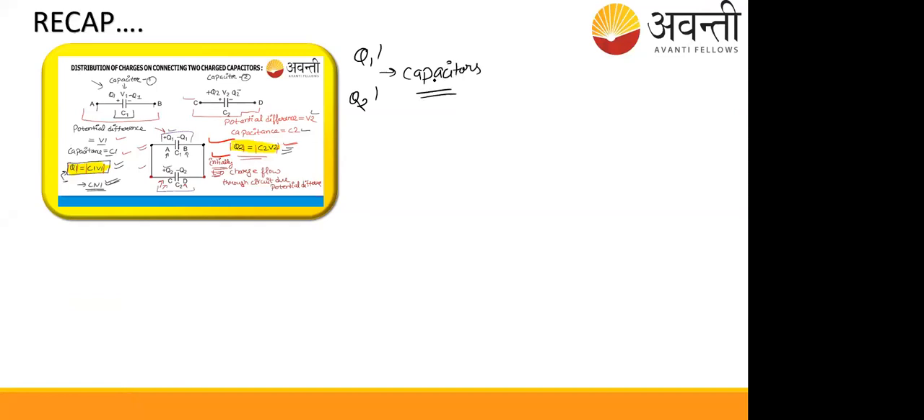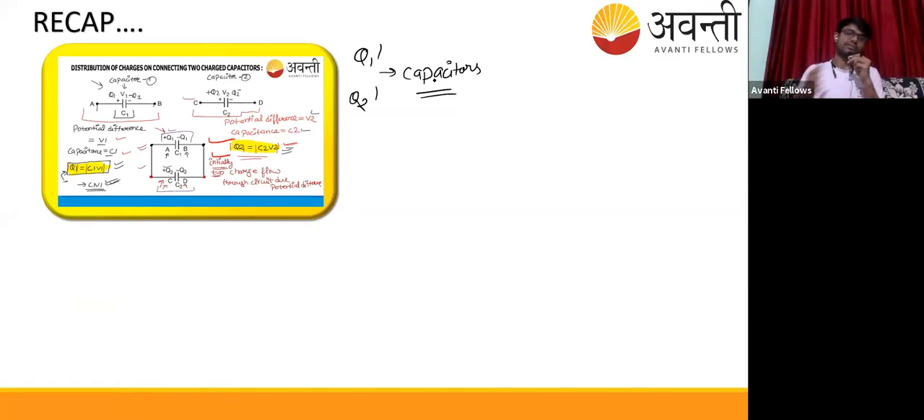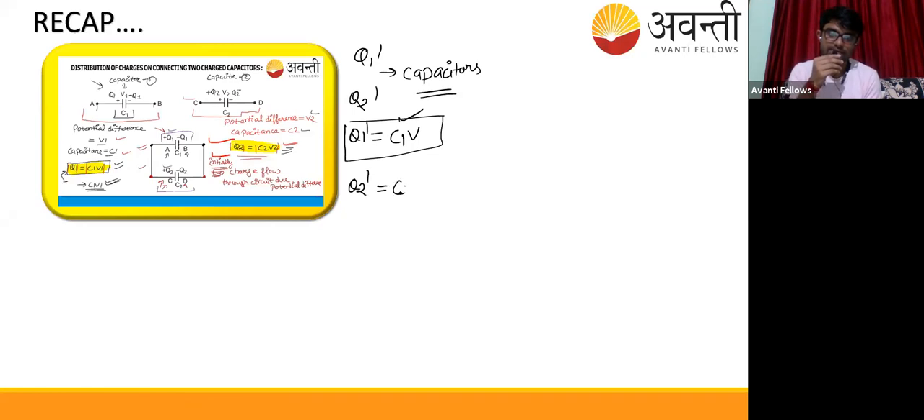So this was q1 dash and q2 dash. We found this out by finding the common potential, and then using the equations: C into the common potential gives the fresh charge on the first capacitor's plate, and the same for the fresh charge on the second capacitor's plate.